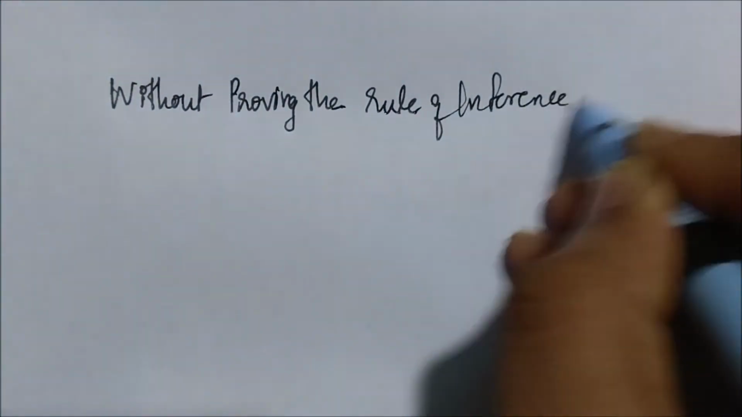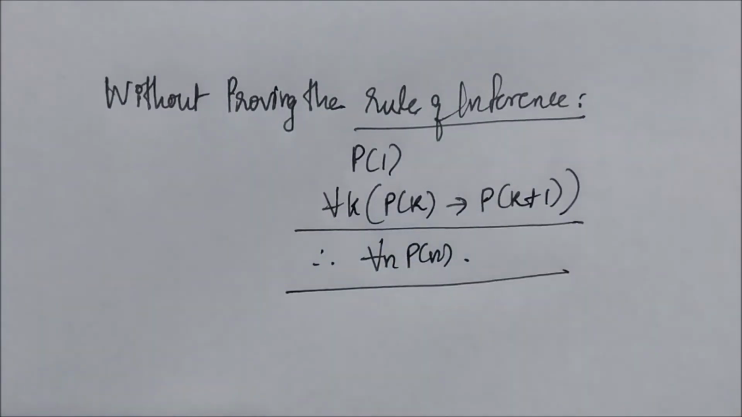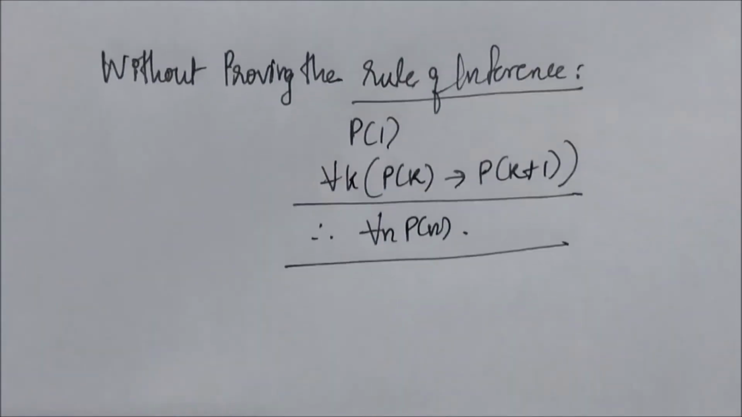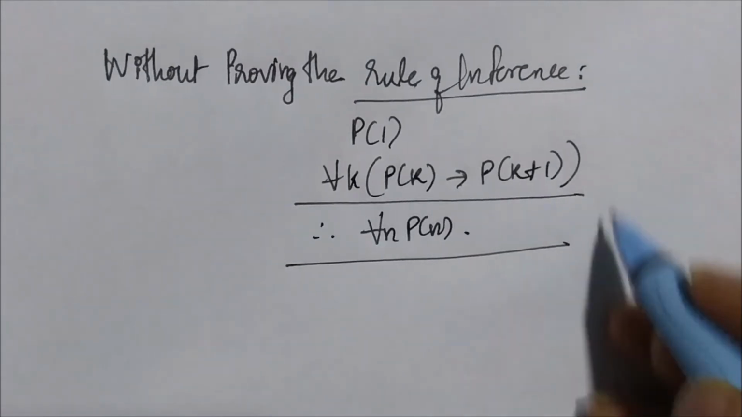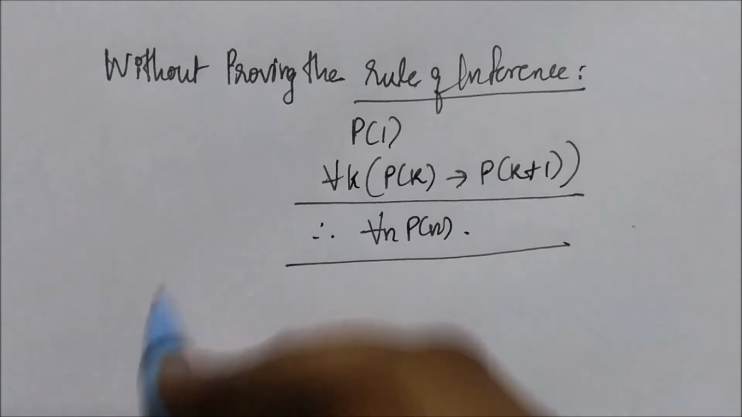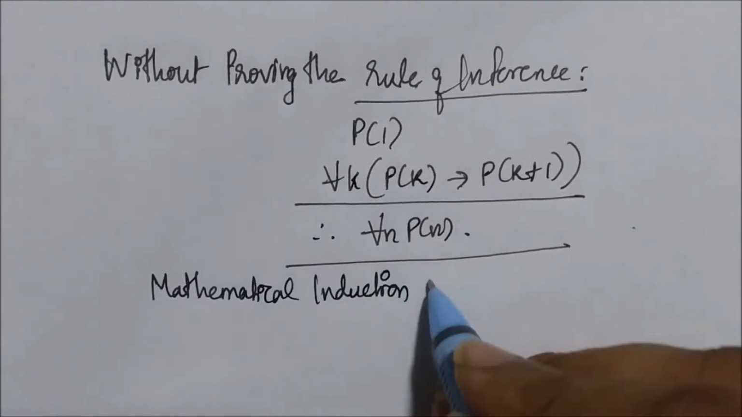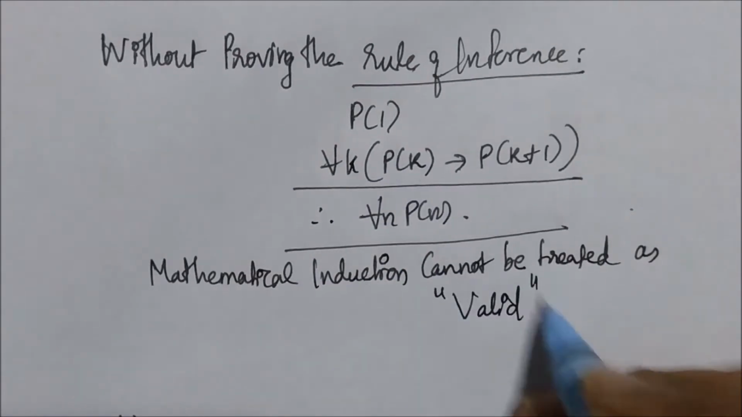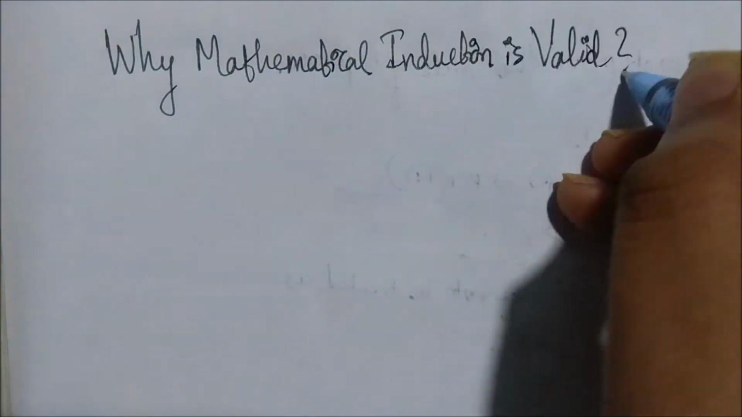One thing we should understand is that we have not yet proved the validity of mathematical induction. All we know is that mathematical induction is based on the rule of inference that if P(1) is true and for all k, P(k) implies P(k+1) is true, then for all n, P(n) is true. But without proving this rule of inference, mathematical induction cannot be treated as a valid one. Although we have the intuition, we have not yet officially proved it using our proof methods, right? We'll get to know why mathematical induction is a valid proof technique.